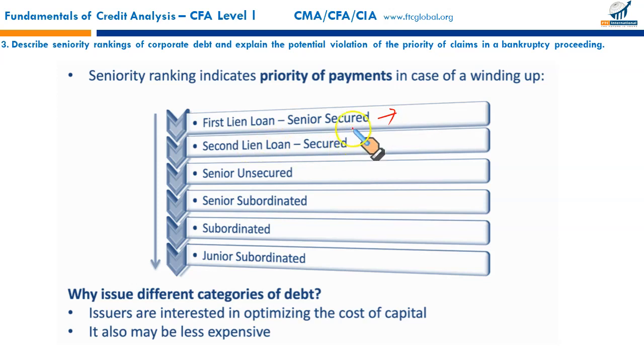Second lien loans are one step below in priority. Senior unsecured, then senior subordinated, then subordinated, and finally junior subordinated. It is important for you to memorize this order, so you know which bonds rank where with reference to each other. Now the question is, why would an issuer issue different categories of debt?